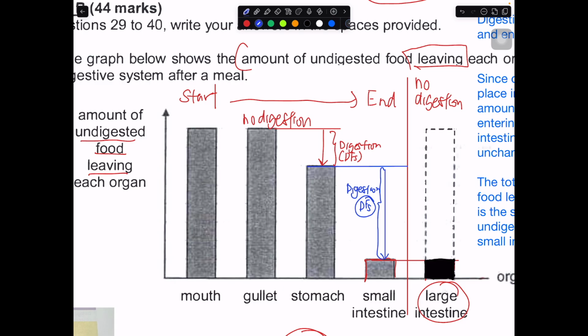Can you take a look? Which one got a longer arrow? The small intestine got a longer arrow. It means that there is more food being digested in the small intestine. So that means there must be less in the stomach, more in the small intestine. Based on these two graphs, this is what we can conclude. The skill here is really looking at the drop. How much is the drop? This drop represents the amount of food being digested in the stomach. This drop represents the amount of food being digested in the small intestine.